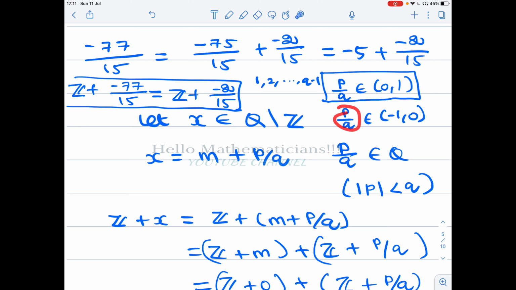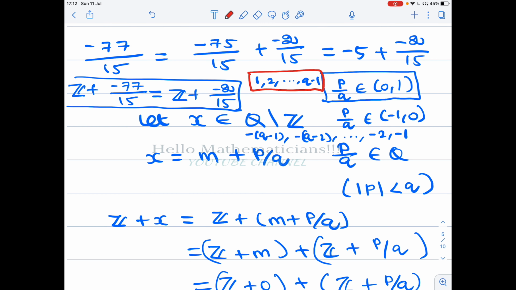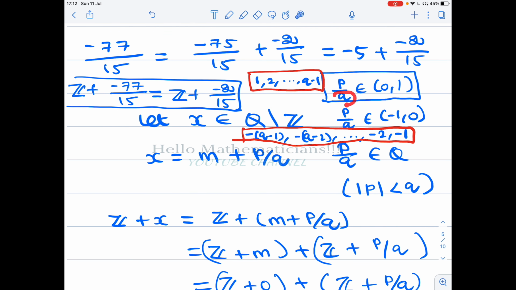Similarly, if p by q belongs to (minus 1, 0), then the choices for p are minus (q minus 1), minus (q minus 2), etc., minus 2, minus 1. These are the only choices for the numerator p. Remember, recall that q is a positive integer.